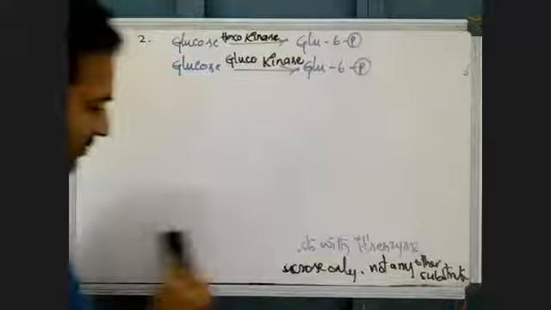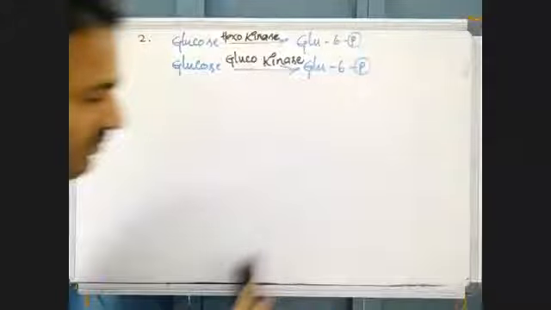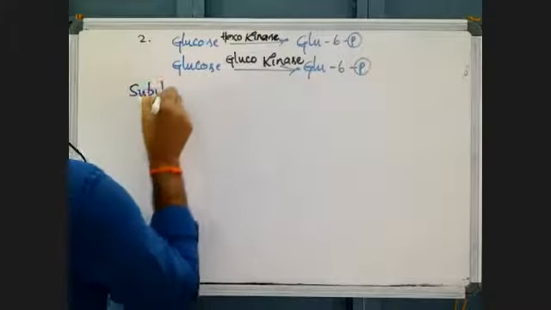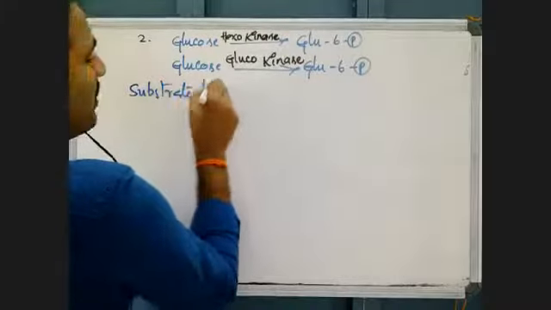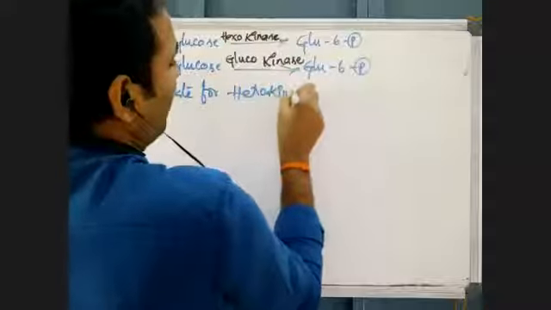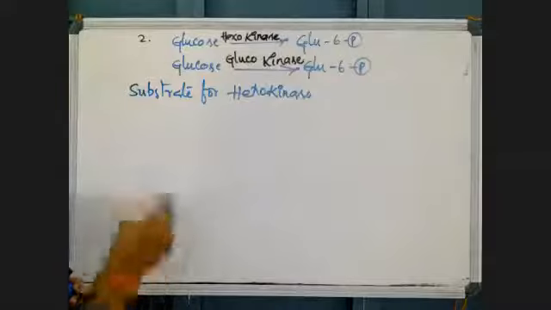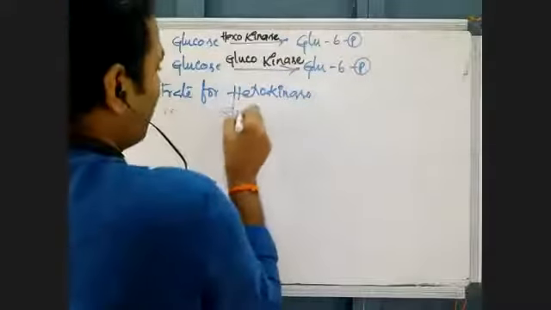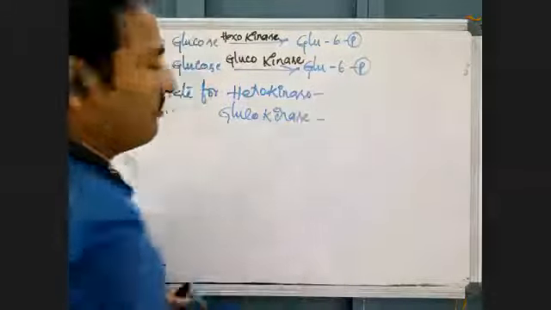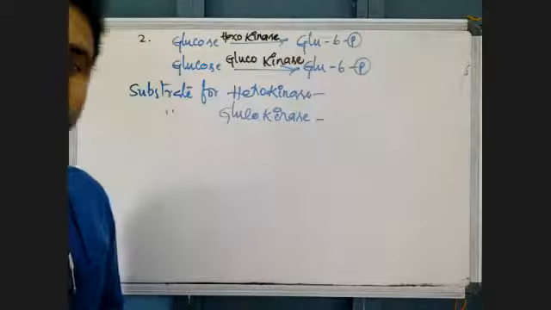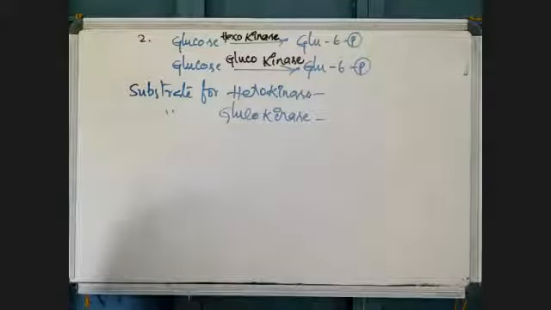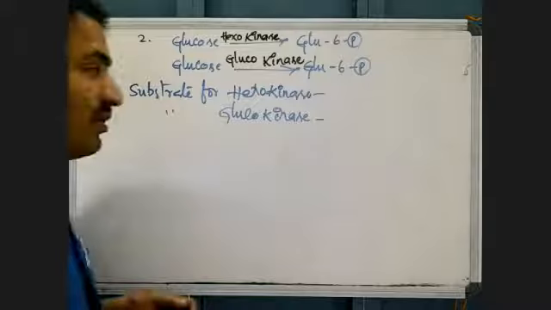But see, what is the substrate for hexokinase? For hexokinase there is a substrate, and for glucokinase there is a substrate. See the name of the enzyme. Kinase means phosphorylating enzyme. Hexose means 6-carbon monosaccharide.